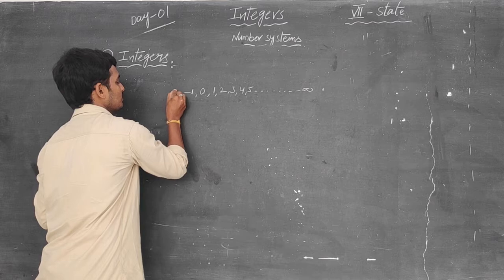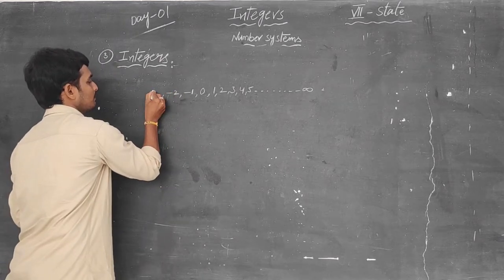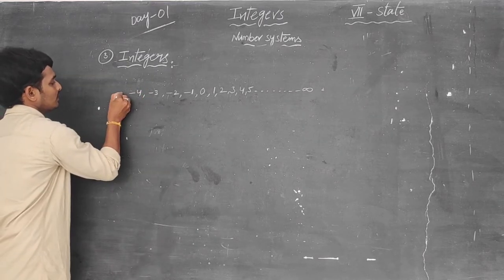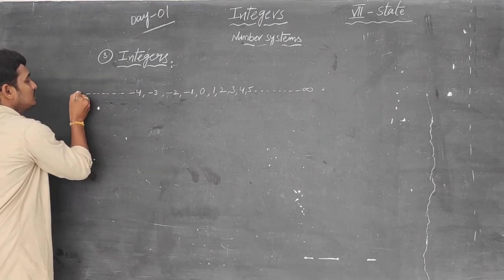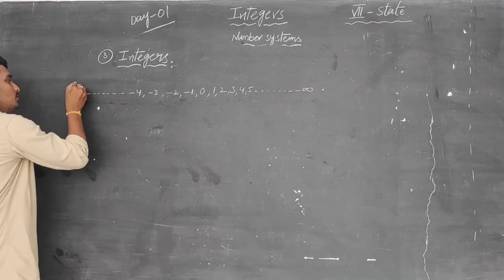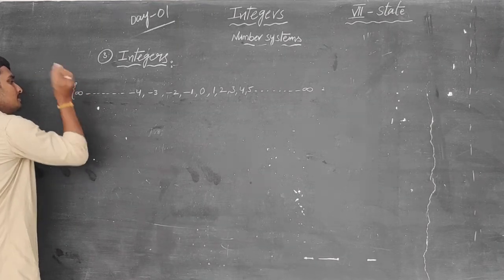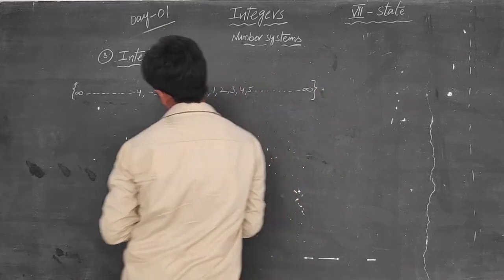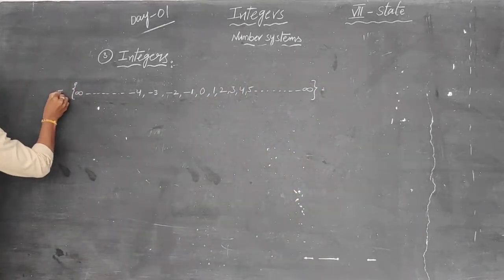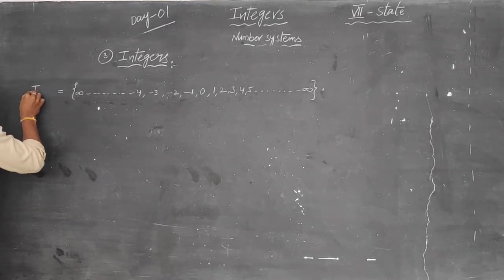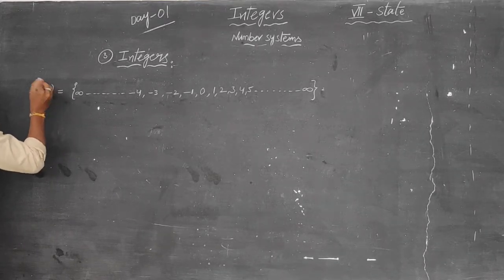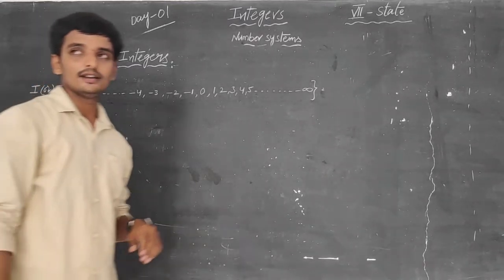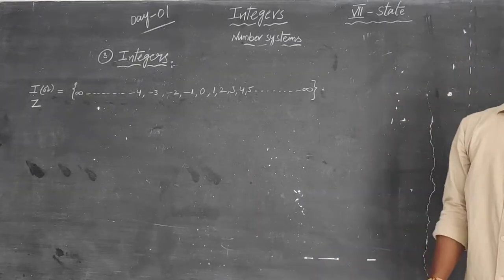-1, -2, -3, -4, and so on. This is infinite. If you put all these numbers together in set notation, these are called integers. Integers are denoted by the symbol I or Z. This is the set of integers.